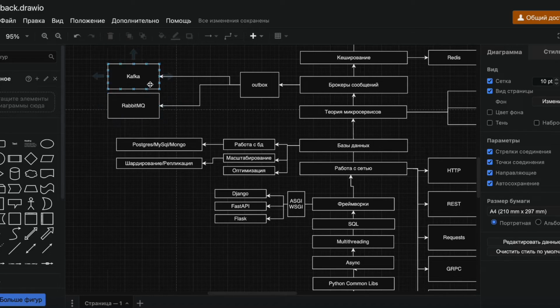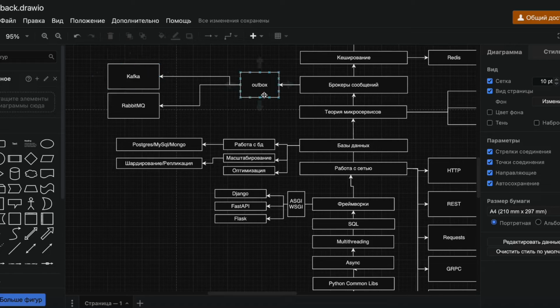It's important to know and understand how to set up delivery guarantees. So we have 3 delivery guarantees. Exactly once, when we need to deliver a message exactly one time, this is the outbox pattern, which needs to be implemented together. Then there is at least once and at most once. So these delivery guarantees allow us not to lose our messages, and if something happens, we will remain within the same context. But in some cases, we might lose a message. It all depends on your specifics, on your work.